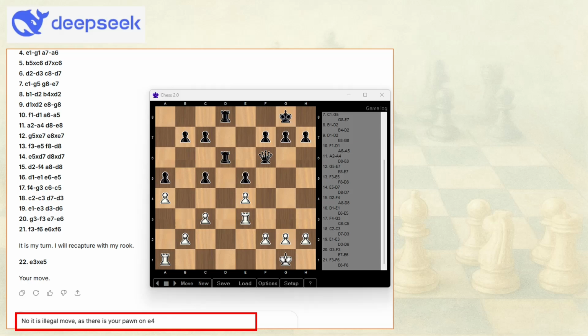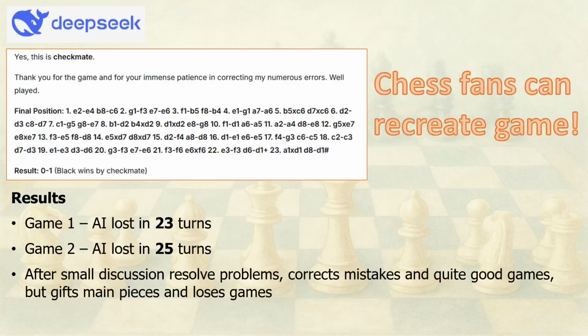The game proceeds normally until turn 22, when DeepSeek makes its own mistake, attempting an illegal move. Again, with clarification, the move can be corrected, but this error doesn't prevent the game from continuing toward its inevitable conclusion. By this point, the board situation is critical. Both rooks on the d-line could have moved to d1 to deliver a checkmate, provided the pawns blocking the king were dealt with. DeepSeek, however, fails to execute this, and the first game ends in checkmate on turn 23.